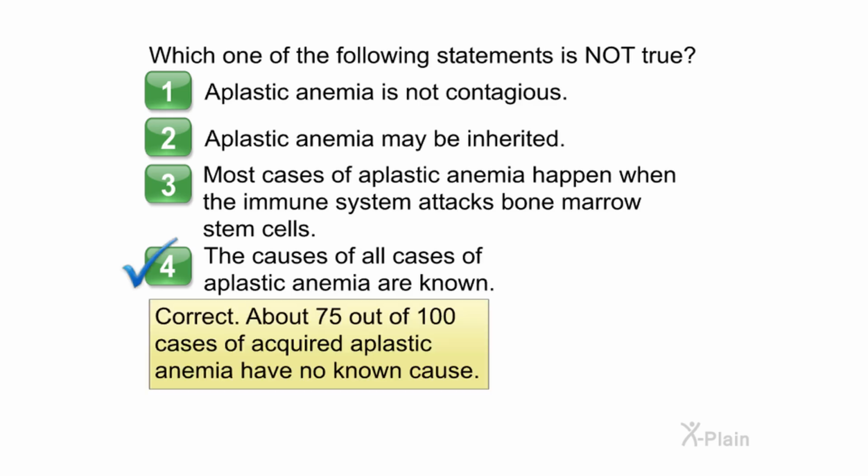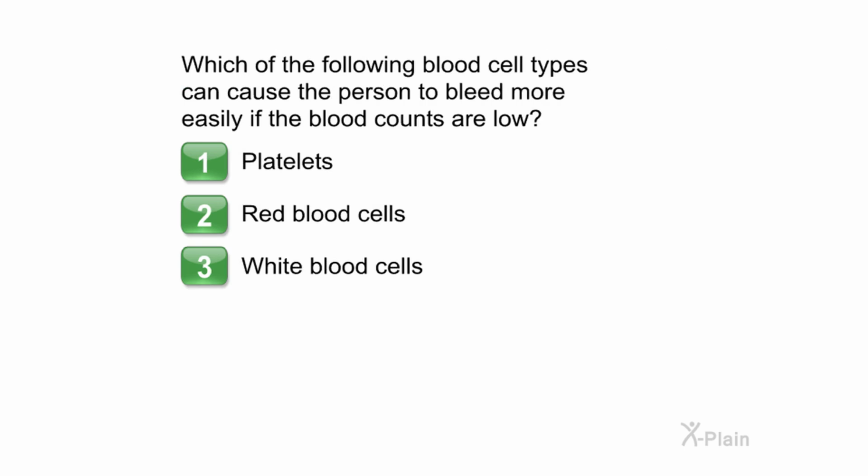Correct. About 75 out of 100 cases of acquired aplastic anemia have no known cause. Which of the following blood cell types can cause the person to bleed more easily if the blood counts are low? Choose one of the following options. 1. Platelets. 2. Red blood cells. 3. White blood cells.